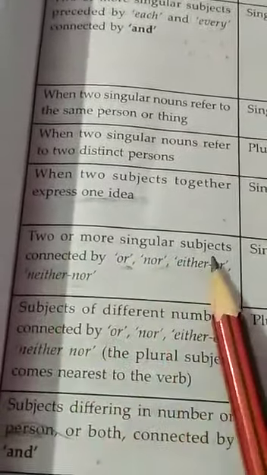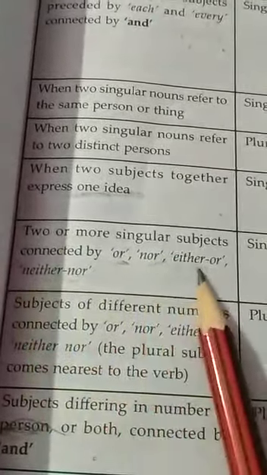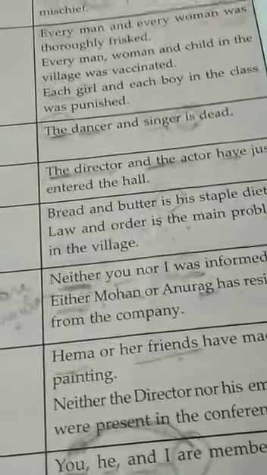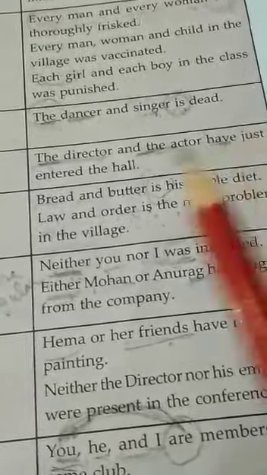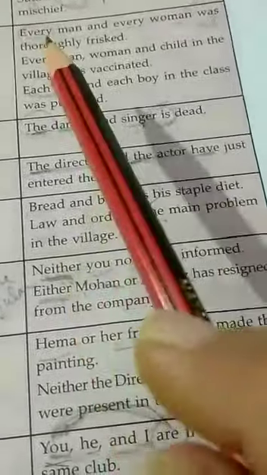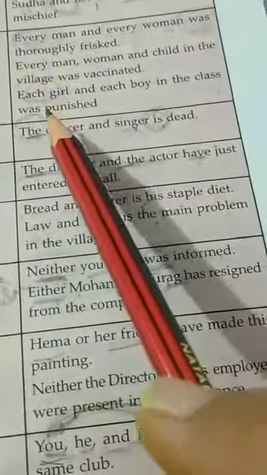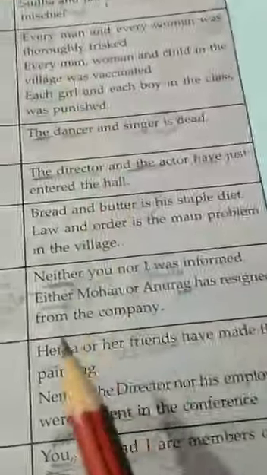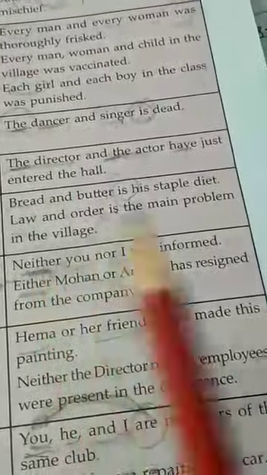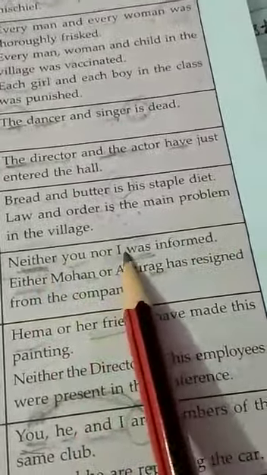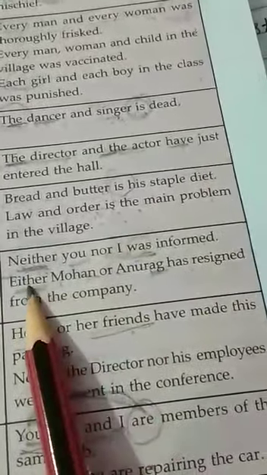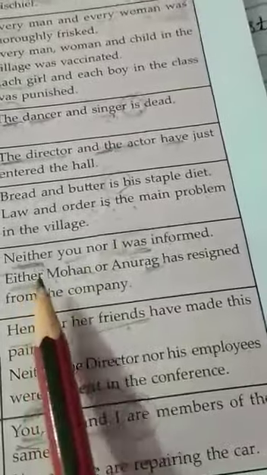Two or more singular subjects connected by "or" or "nor", either...or, neither...nor. If we are given these kinds of conjunctions, then like we have done in the case of every man, "each" and "every" also denote a single person. And here also, neither you nor I: you only, and I will be separate. So either and neither also denote a single person.